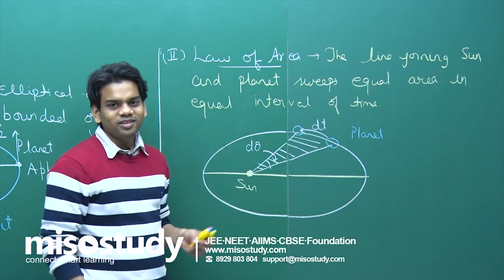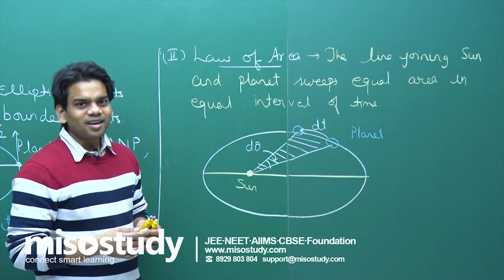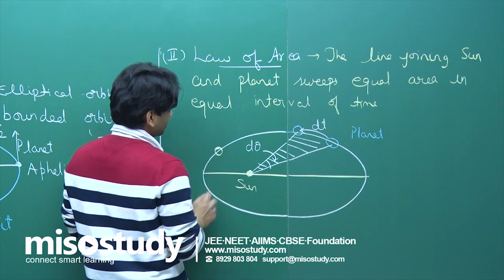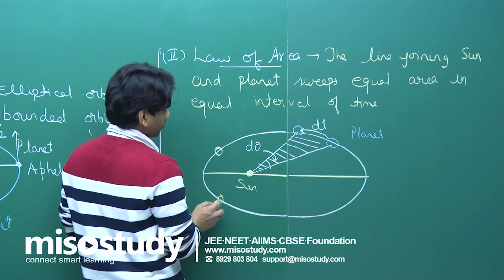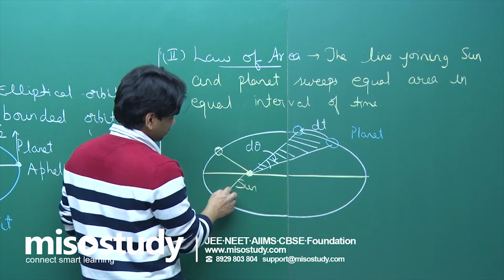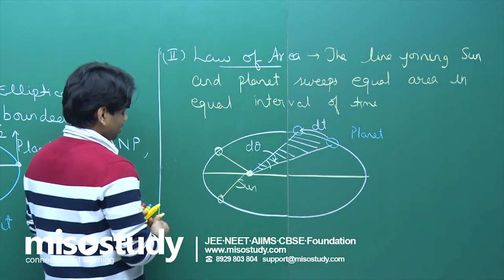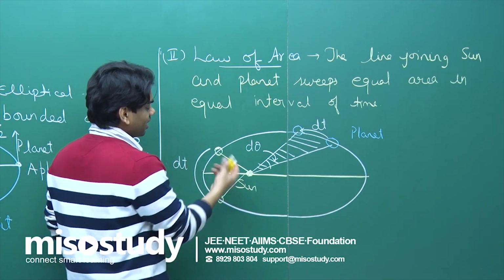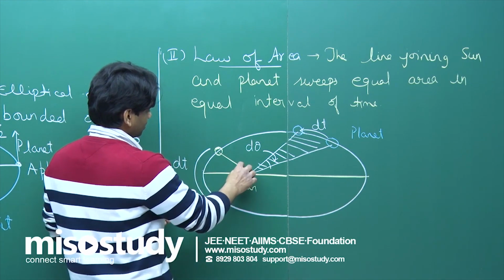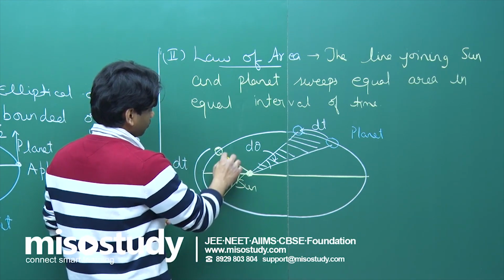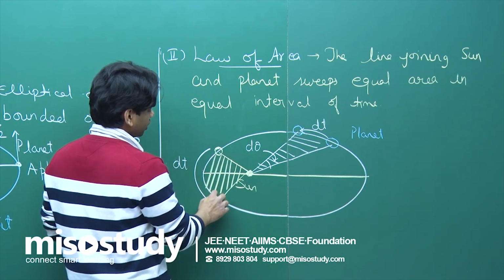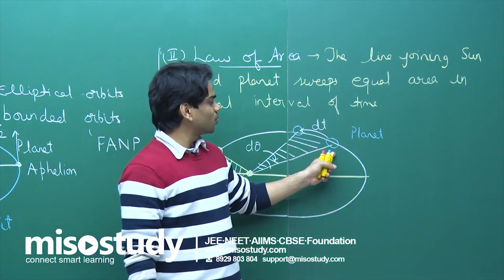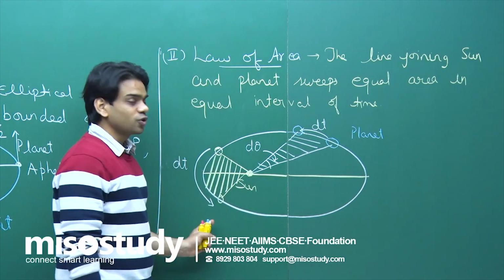Now in the same time dt, if I take the planet's another location, suppose the planet was here, and in the same time dt it reached here. If I connect these two positions, see what I obtain. In the same time dt, this time it has covered this much distance, and the area that it has swept will be given as this. This will be the area that I am showing you with the shaded region. In the first case, the planet has moved from this position to this position. In the second case, it has moved from this position to this position.